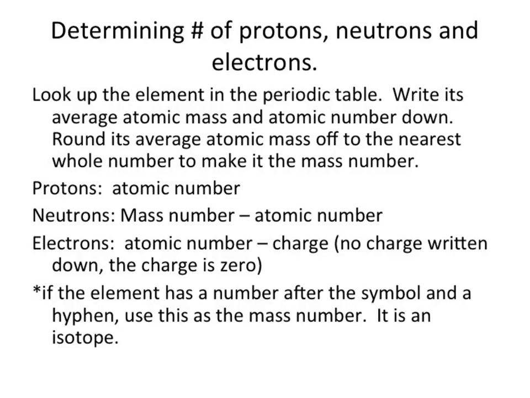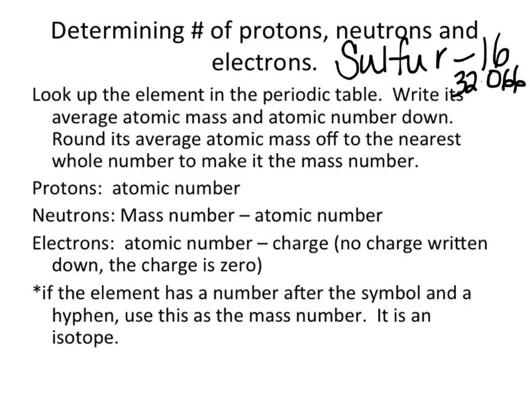Looking at the periodic table, I am going to give you an element. Let's look at sulfur. Sulfur is S. Write down its atomic number. What's sulfur's atomic number? 16. And what's its mass number? 32.066. All right, so how many protons does it have? 16.